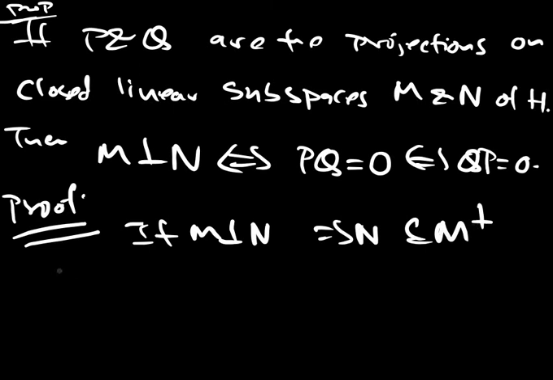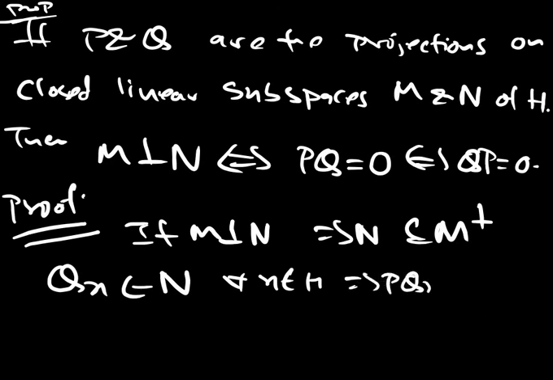And since Q is a projection, Qx belongs to N for all x belonging to H. This clearly implies that PQx, P is a projection on M, so P of this object in N is 0. That clearly implies that PQ is equal to 0.